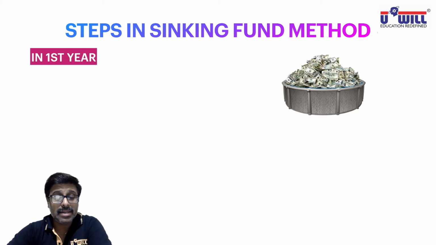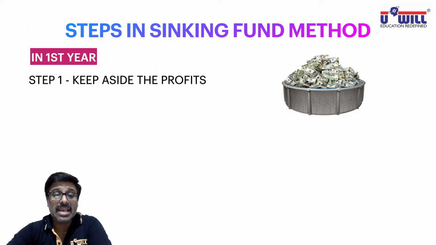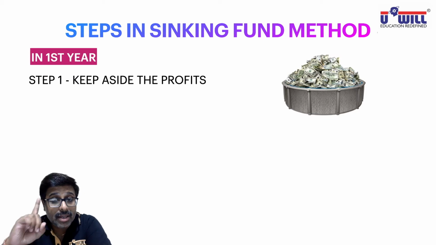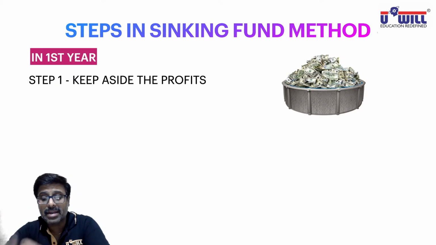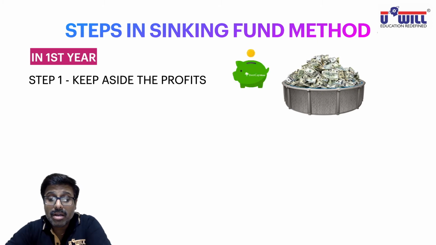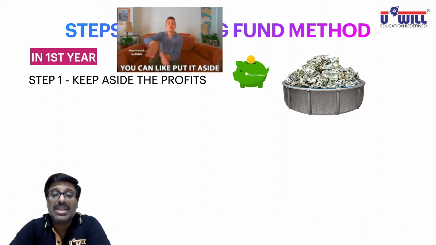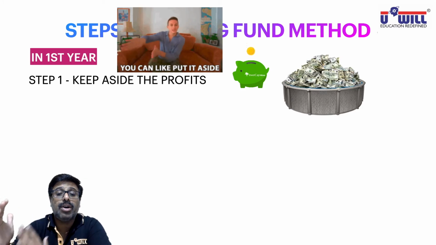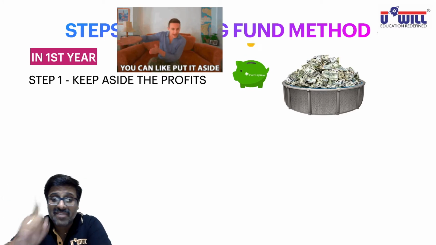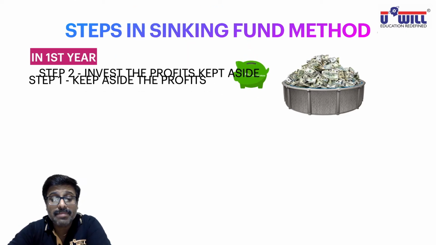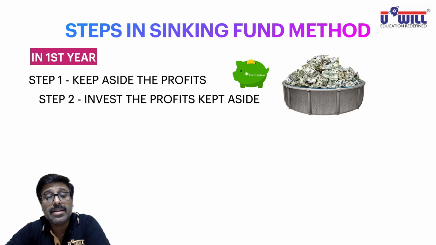In the first year, first what we will do is keep aside the profits. Small change makes big difference. Like since your childhood you used to save money in your piggy bank, the same concept the company follows. They keep aside the profits, means they keep aside the money in a piggy bank, so that they can manage that 5 lakhs over a period of time. So in the first year, what is the very first thing to be done? Keep aside the profits.